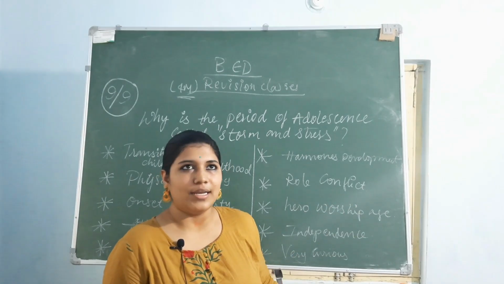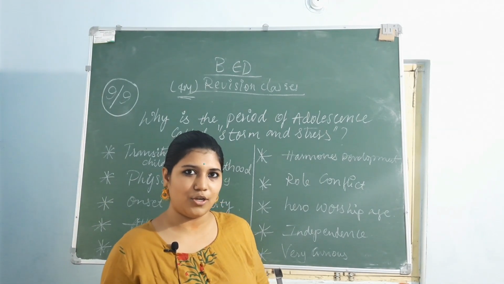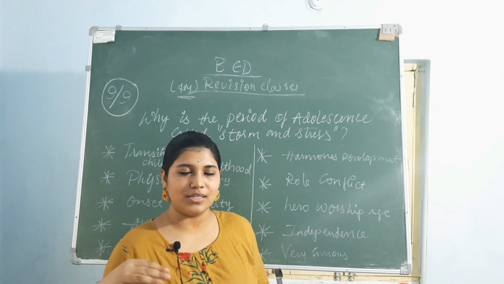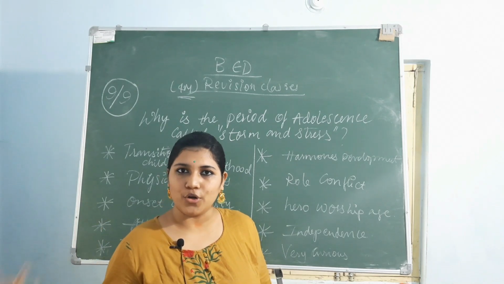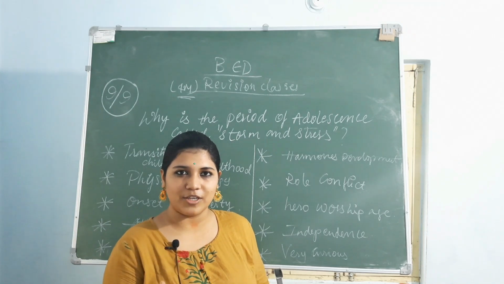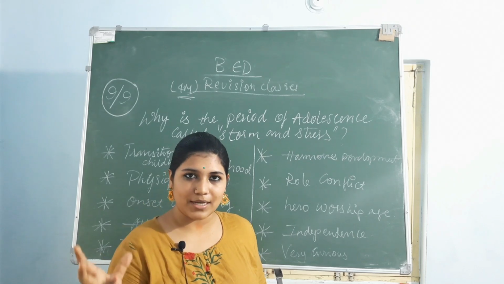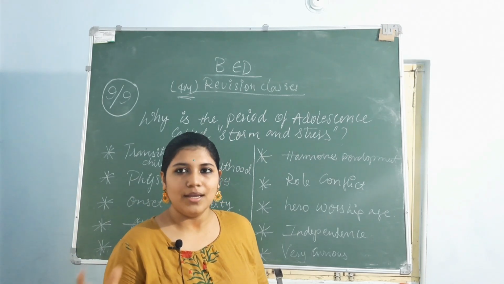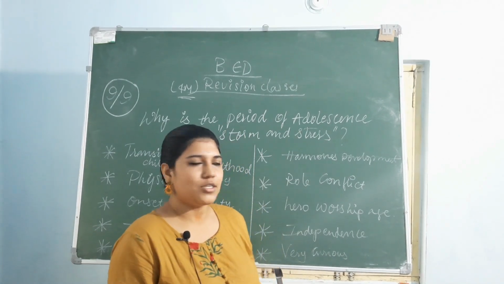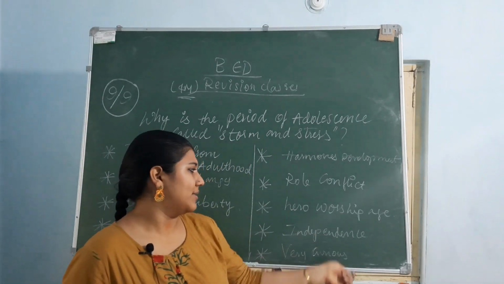And the hero worship age. In this age they will have some favorite heroes, favorite heroines and all, and as they keep understanding all these things, they just worship, whether they do correct or wrong, they feel themselves as one hero. They'll be having some features, then people will say, oh, you're looking like a superstar, and like that they start admiring them and taking all those qualities, and whatever they do they'll follow the same, whether it is correct or not. So that is the hero worship age.